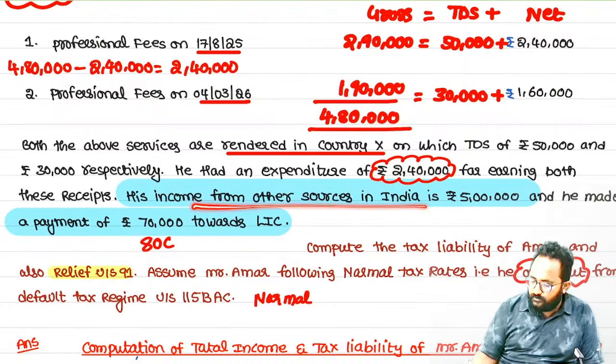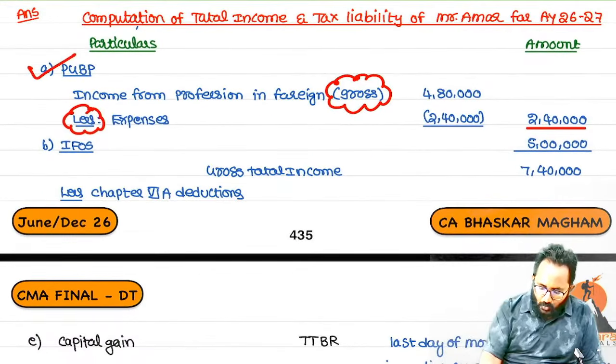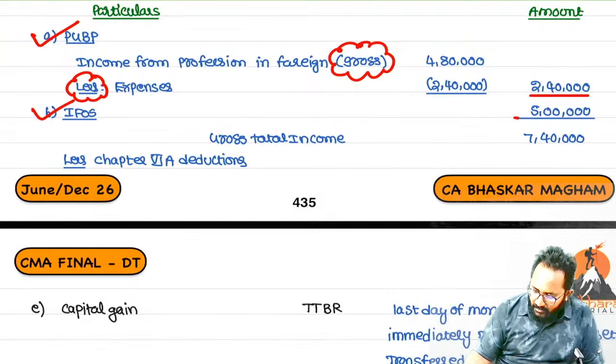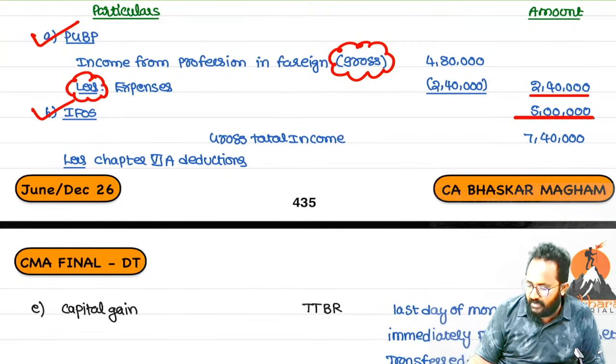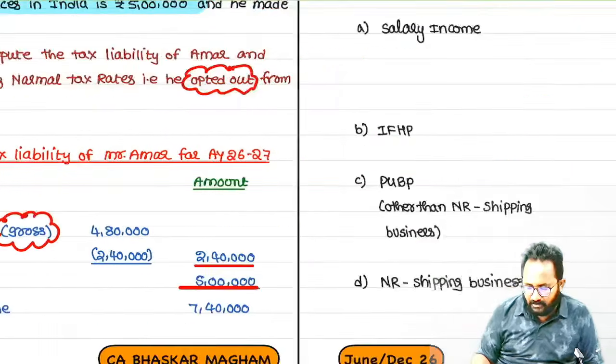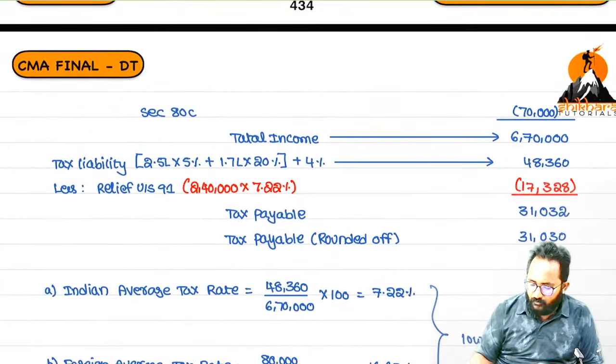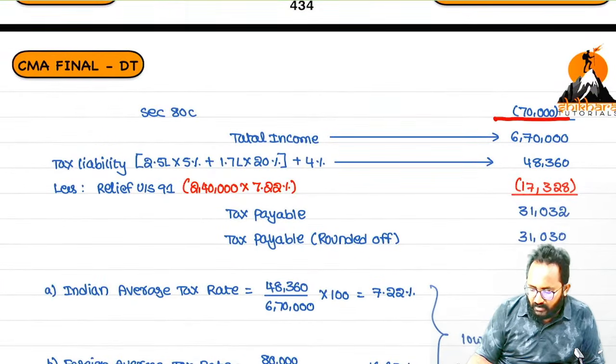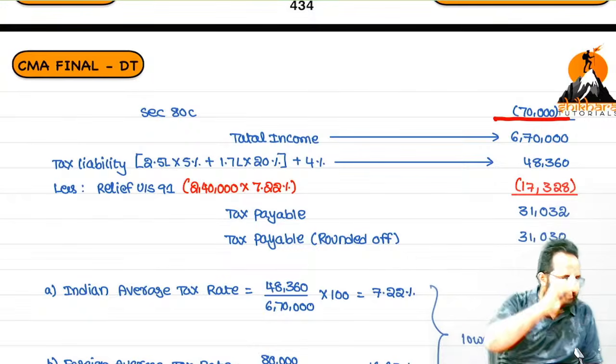And other sources income 5 lakh. Totally, gross total income, please tell me how much it will be? 7,40,000. Gross total income is 7,40,000. Now easily we can calculate net total income: minus Chapter 6A deduction. What is that? 80C, 70,000. If you remove that, we get the net total income. This is only step 1, already done.